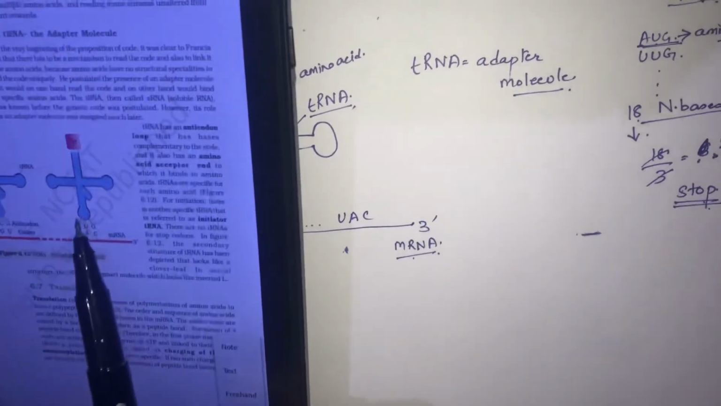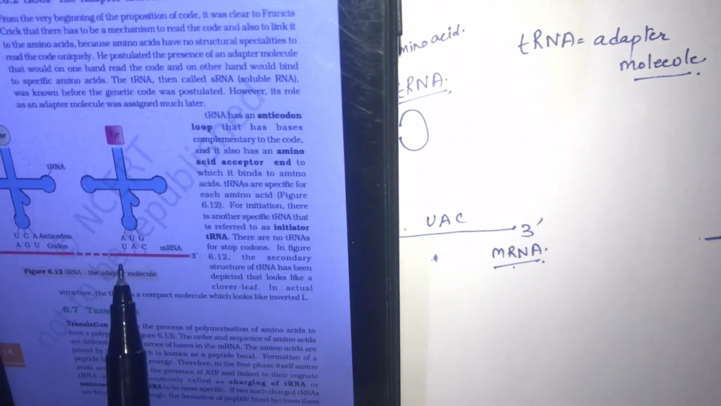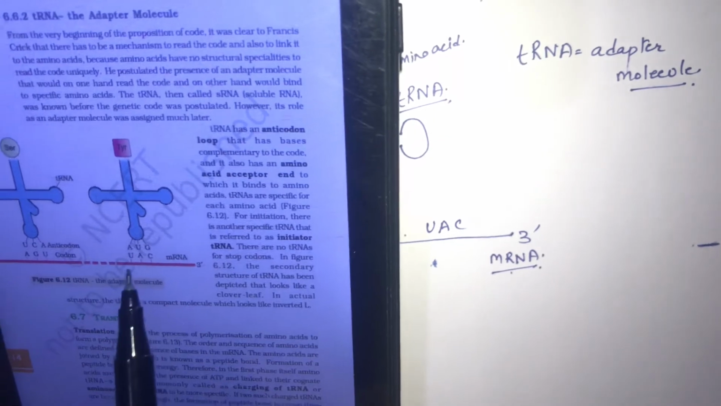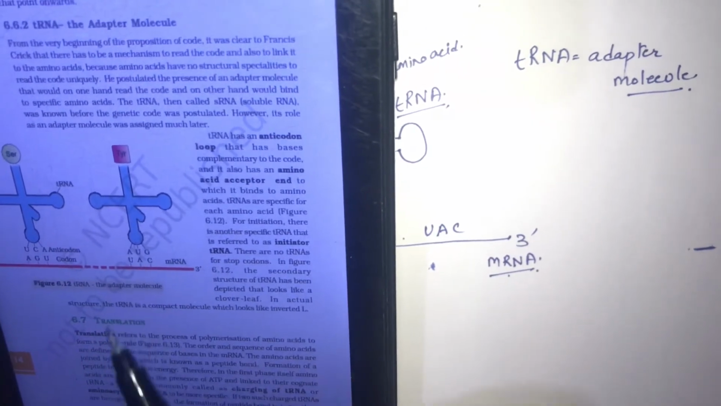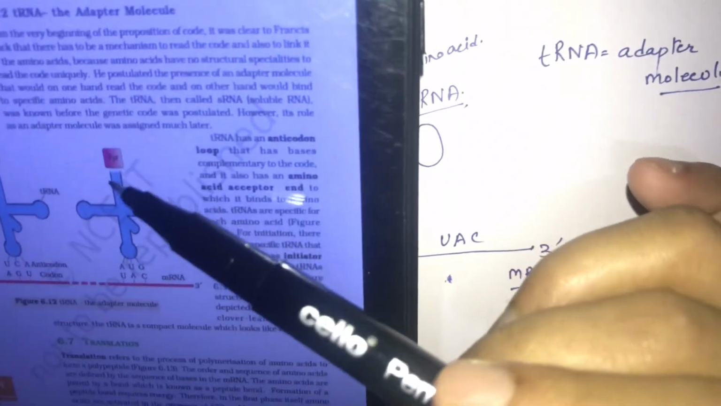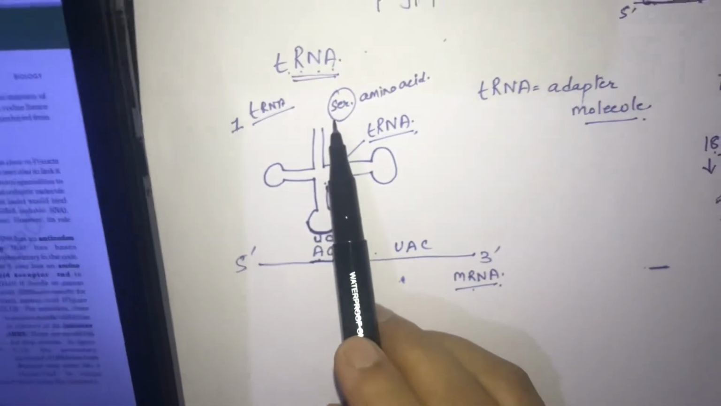Now here also you can see, if UAC is one codon in mRNA, then it will have a tRNA adapter molecule which will have an anticodon loop complementary to UAC, that is, the anticodon will be AUG, opposite to UAC. And it will also have this amino acid binding site for tryptophan. These are the sites.